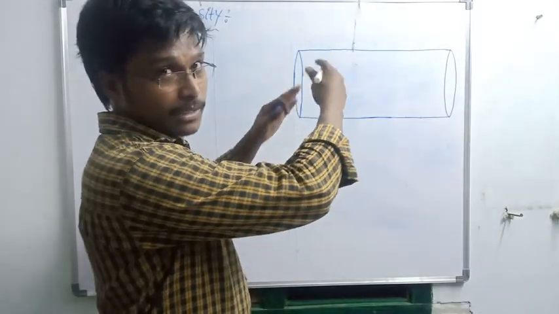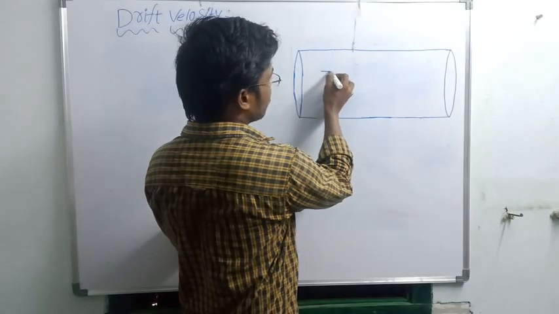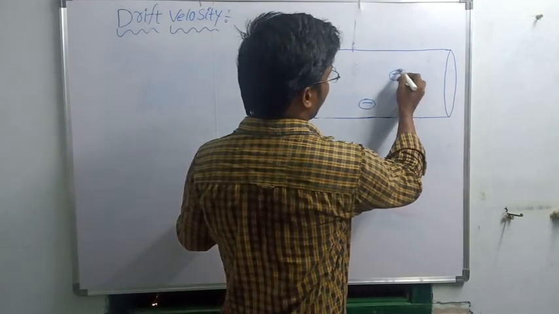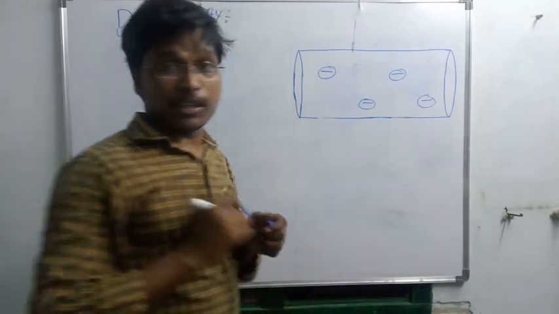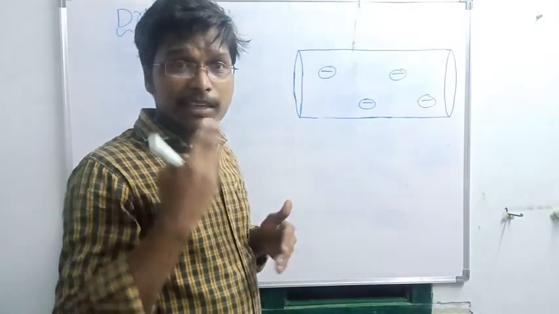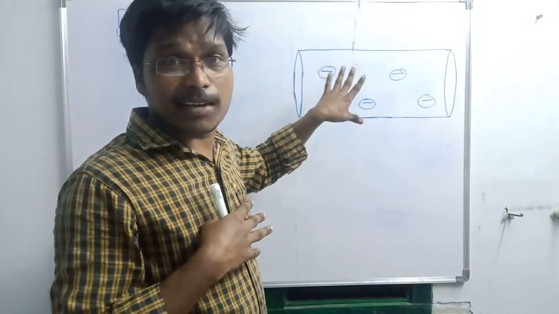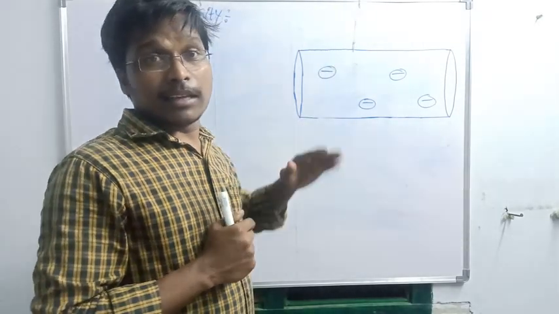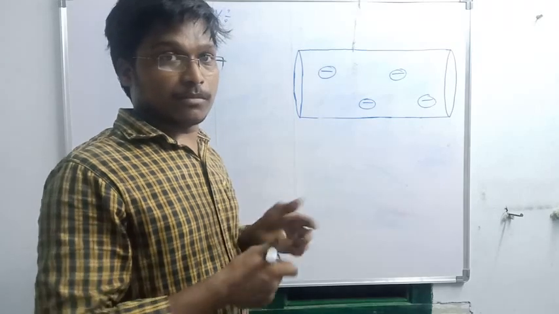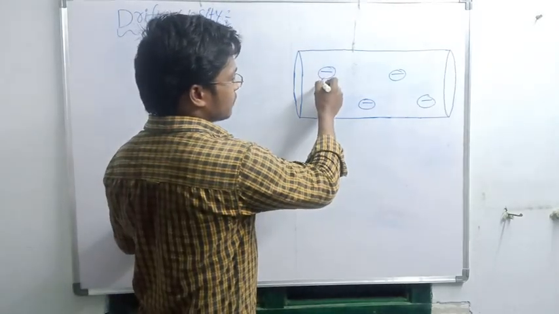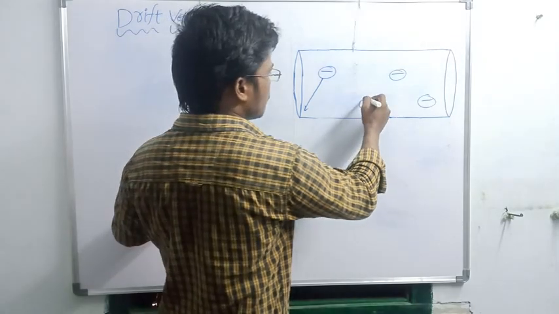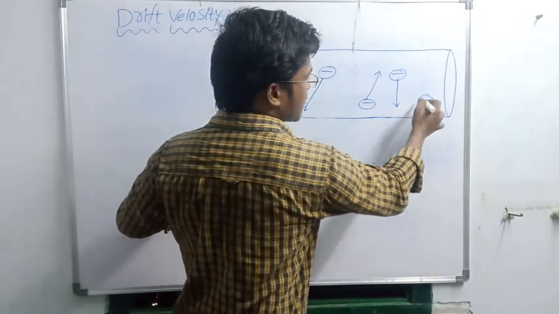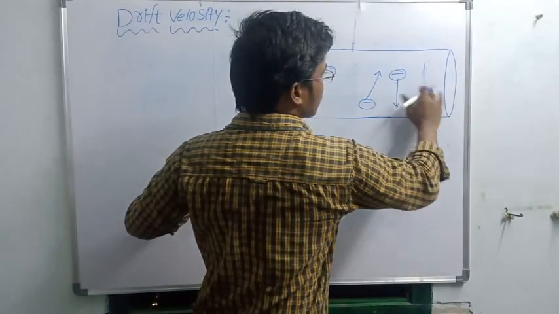Suppose this conductor has electrons. I am giving you an example of why the initial charge of the conductor is 0. The nature of electrons is random. So this electron is moving in this direction, this electron is moving in this direction, and this electron is moving in this direction.